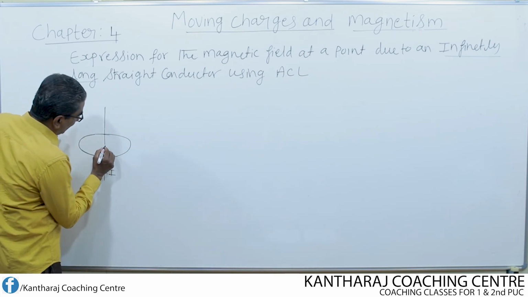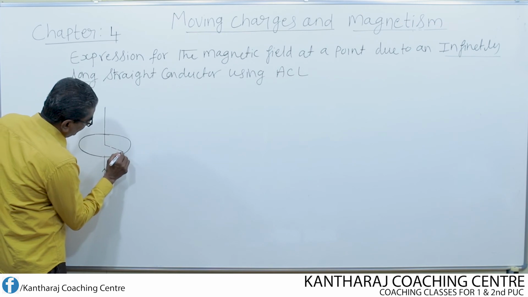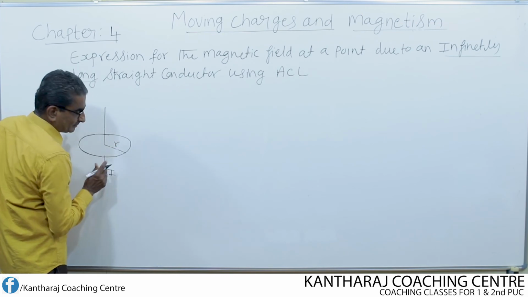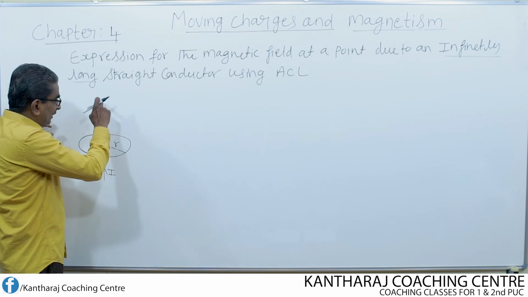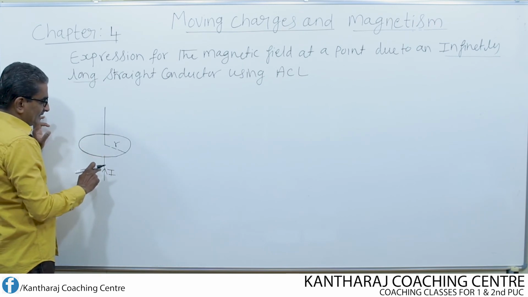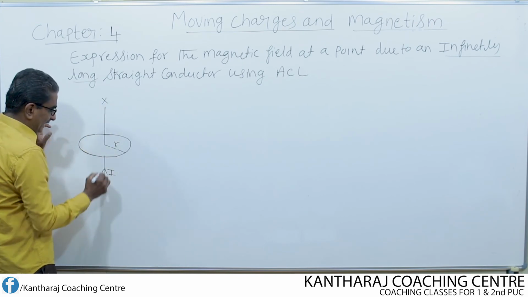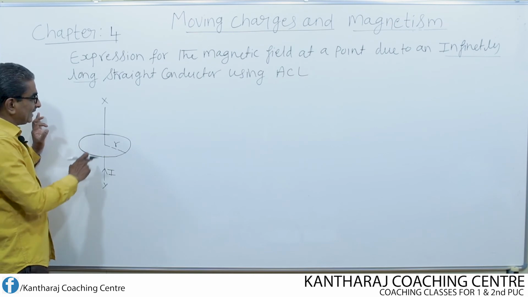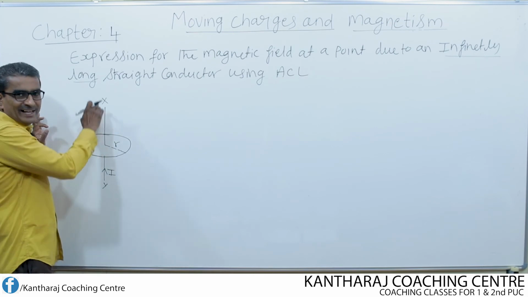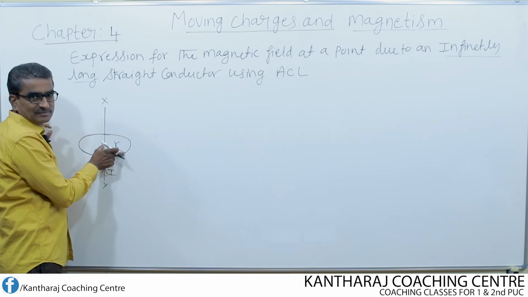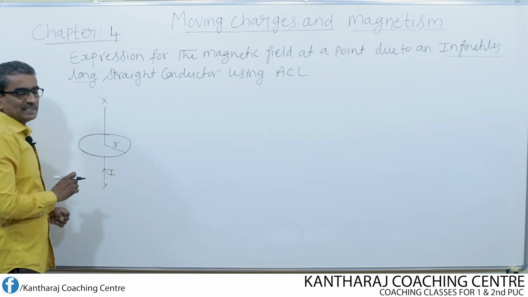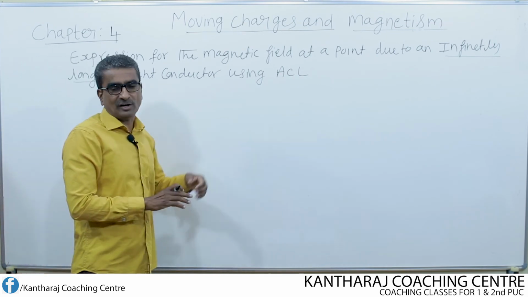Suppose r is the radius of the Amperian loop, small r. Now let us consider xy as a conductor. If the length of the conductor is very large compared to the radius, then certainly we can consider this as infinitely long.